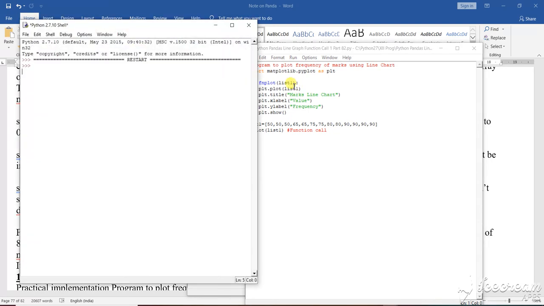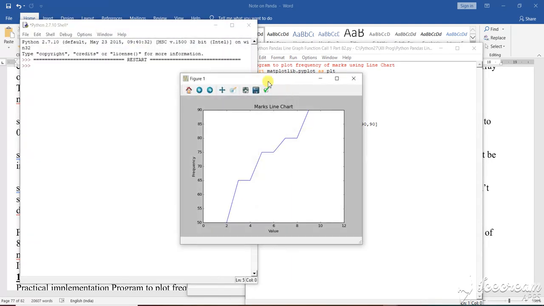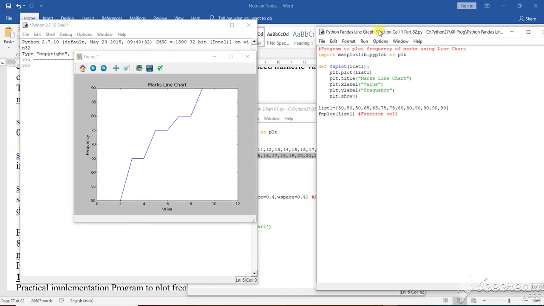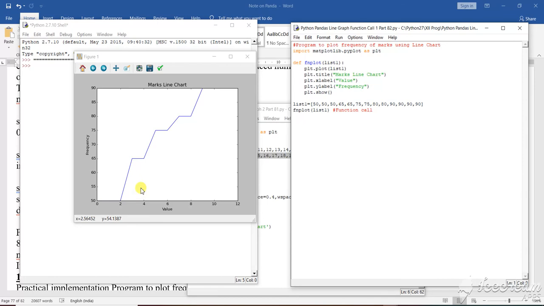Okay, so see here, the output is there. In this output, as I have declared, only one range I have declared. The y-axis values are 50, 50, 50, 65. So it started from this particular position.